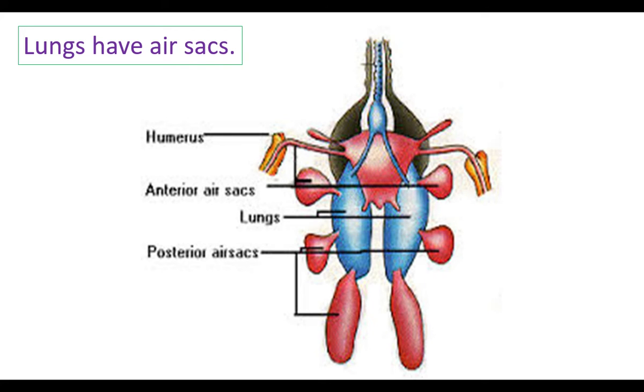Their lungs have air sacs. Lungs are connected with air sacs. In this picture, the blue structures are lungs. The red color sacs are air sacs. The air sacs are connected with the hollow bones. The air sacs are connected with cavities of bones. This is also a flying adaptation.